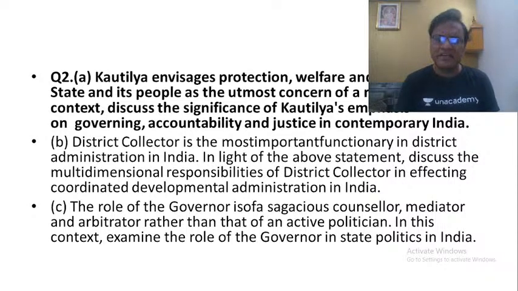As part of good governance, Kautilya has said that the king should always look to maximize the welfare of people. And you can start your answer with Kautilya's famous dictum, wherein he said that in the happiness of his subjects lies his happiness, in their welfare his welfare. The king shall consider as good anything that benefits his subjects and shall not consider as good anything that benefits himself. That is the talisman of Kautilya when it comes to defining the functions, duties and responsibility of the king. As we discussed in our classes also, this is where present-day India has moved far away from Kautilya's concept of good governance.